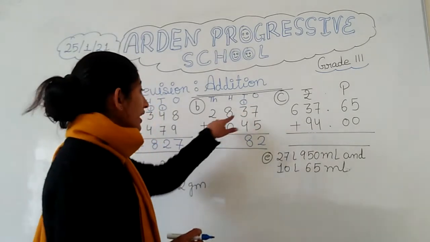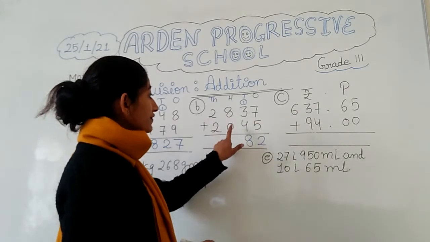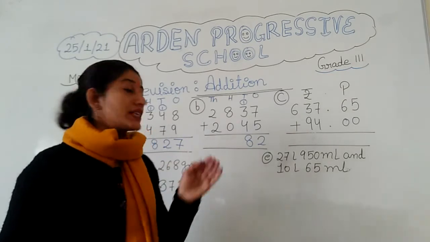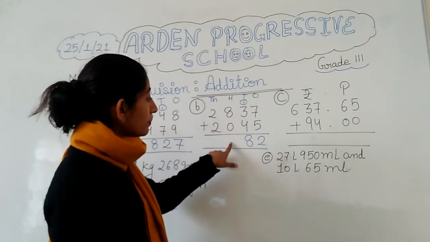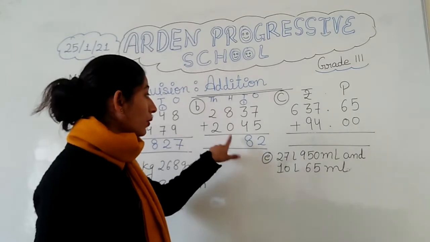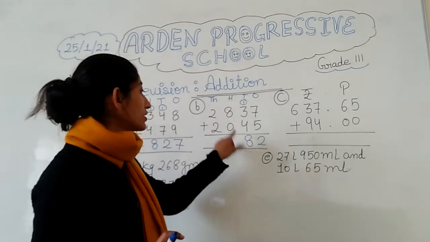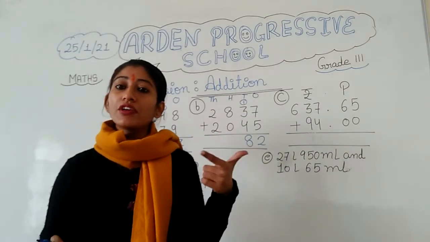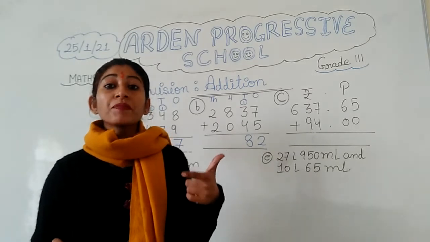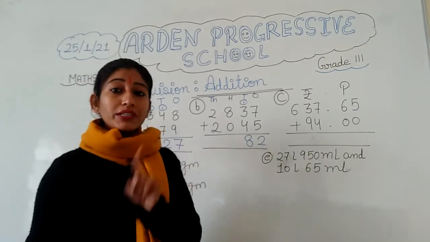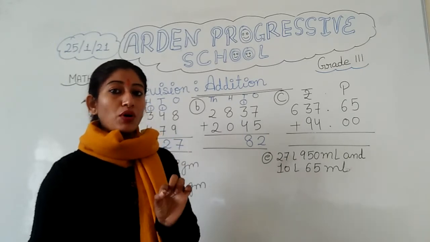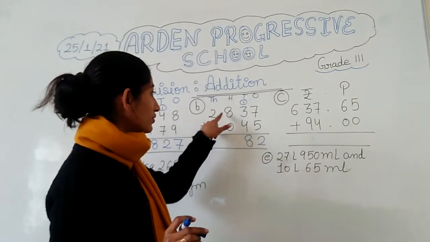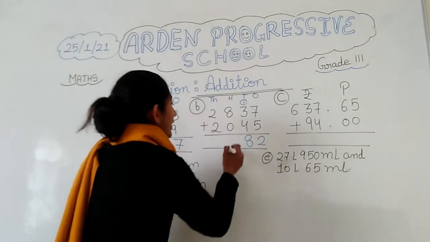Now see, student, during addition, when we have 0, the number comes as it is. So it is 8, and we will simply write 8 here. No addition, no subtraction, nothing will be there, because 0 means nothing. If you are adding 0 or subtracting 0, you are not doing anything with that number. But during subtraction we have to check that the number should be in a smaller place. Here in addition we have no need to check anything, we can simply write. So this is 8 and 0, and after addition we get 8 here.